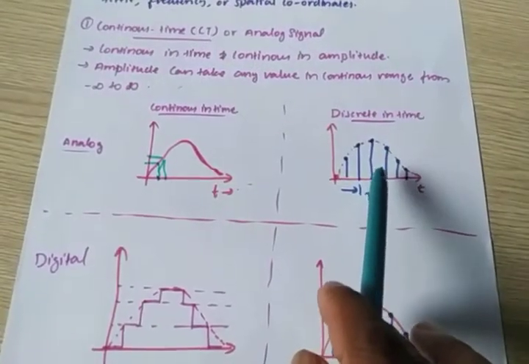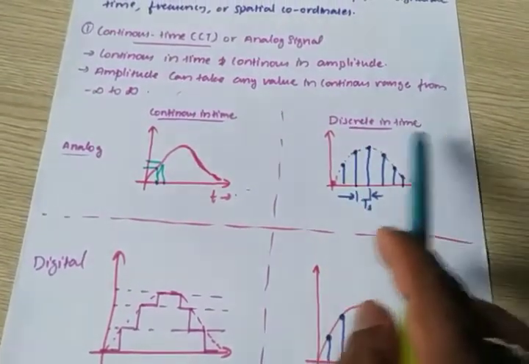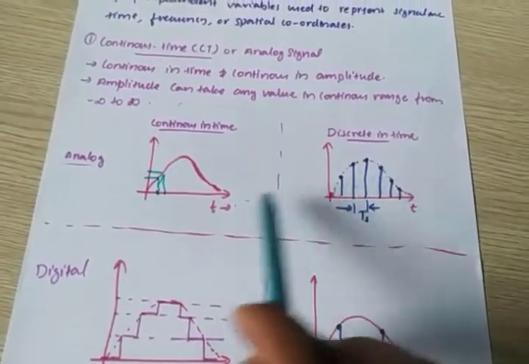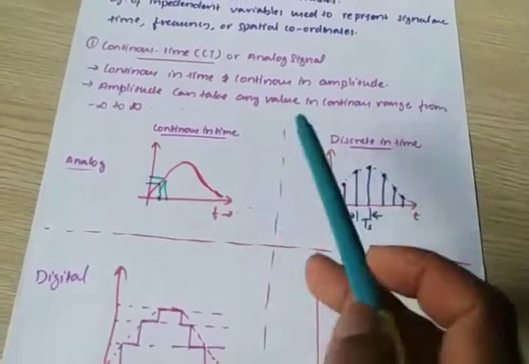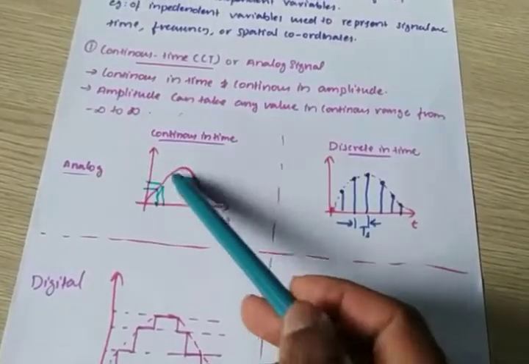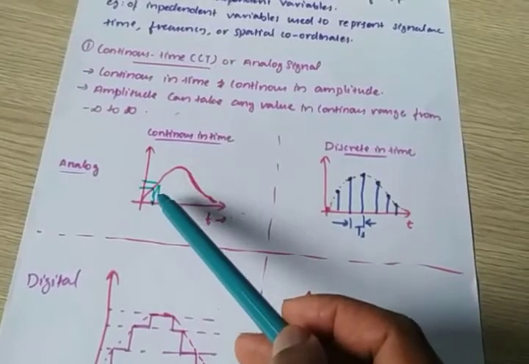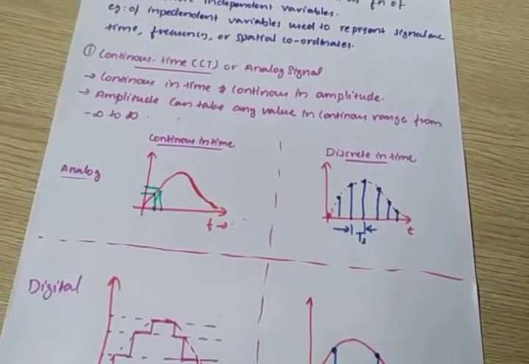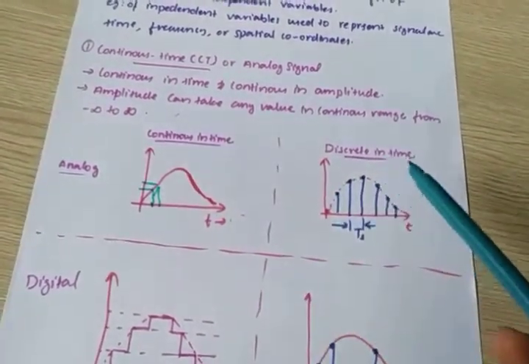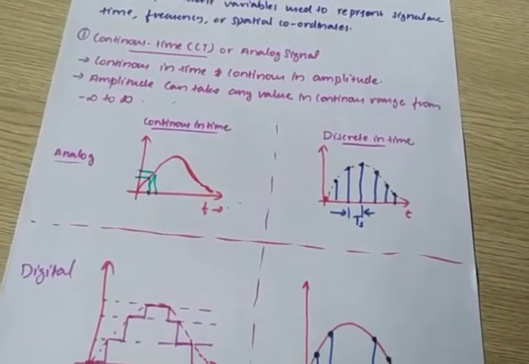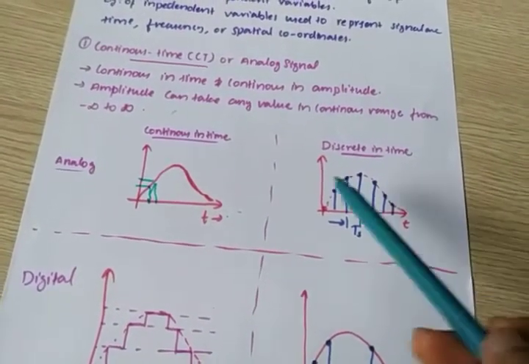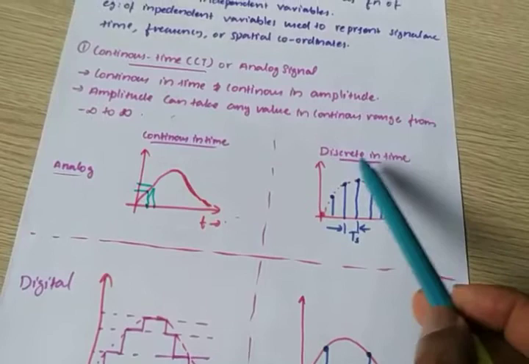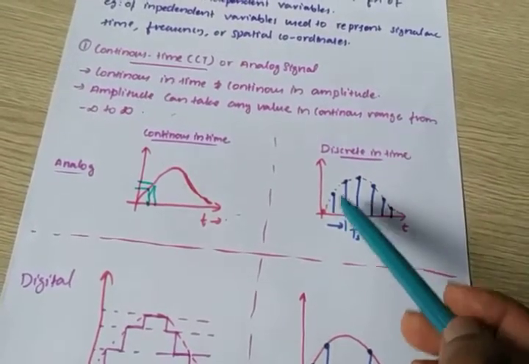This is another signal that is discrete in time. It is actually an analog signal, since analog means the amplitude is continuously varying, but it is discretized in time. Look here.